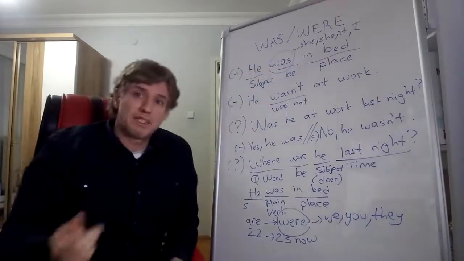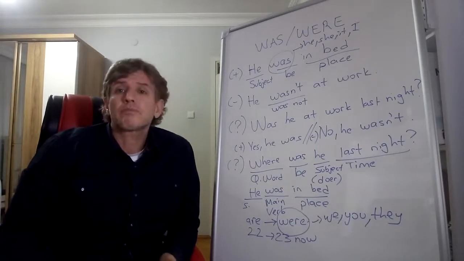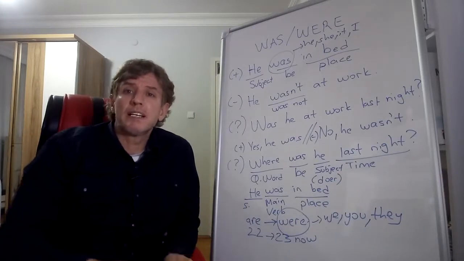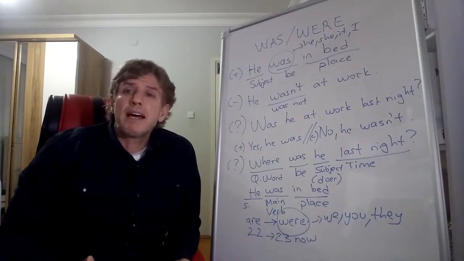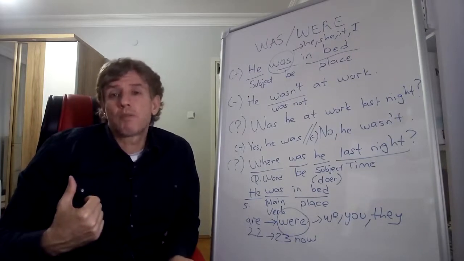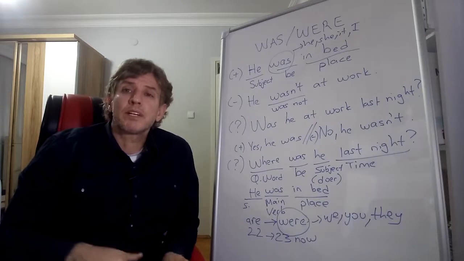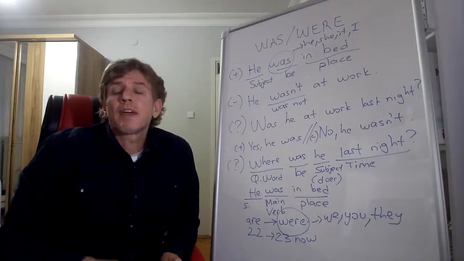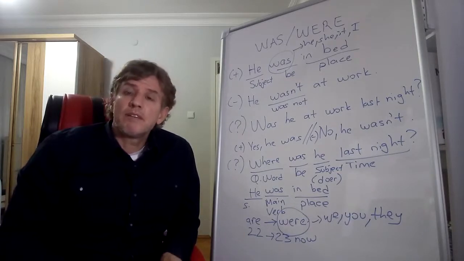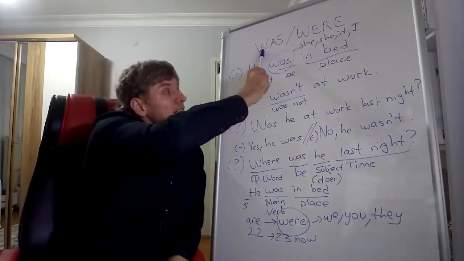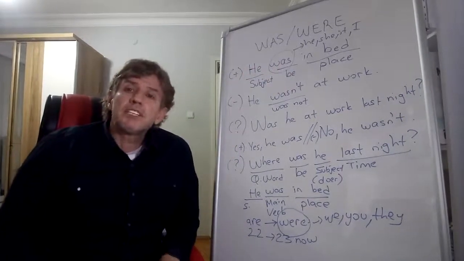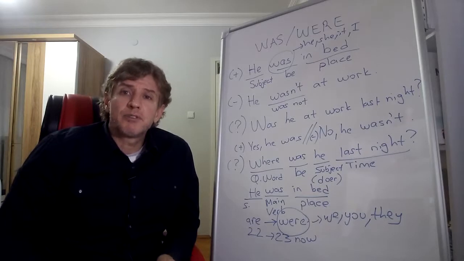For example, in simple present tense, we use am, is, are according to the subject pronouns. For example, I am home now, but yesterday I wasn't home. I was at work. So when we want to change the time from present tense into past tense, we change am, is, are into was, were.